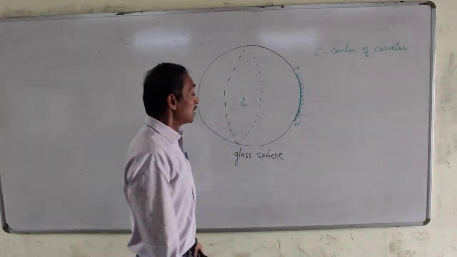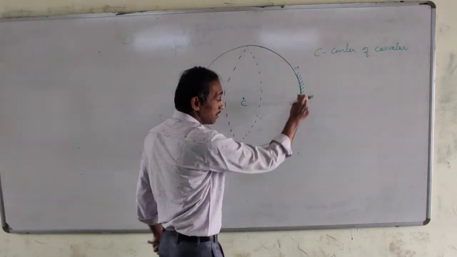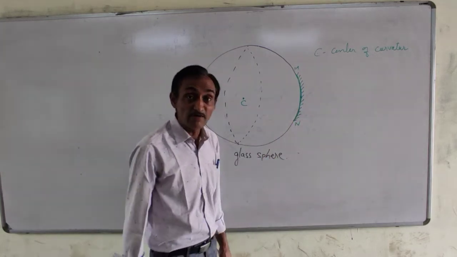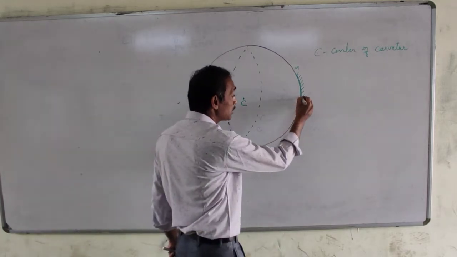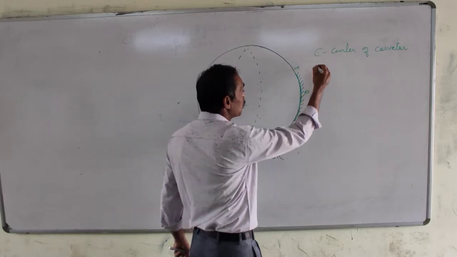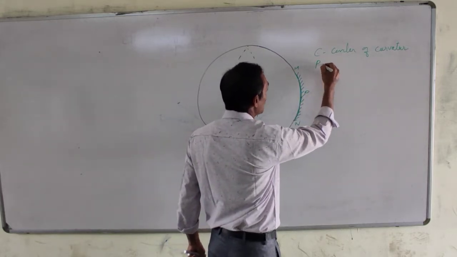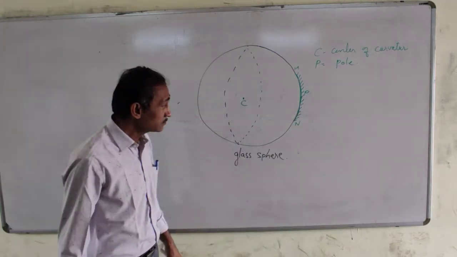The center of the sphere, the center of this part, which is for us now a concave mirror. The midpoint of this part, I denote it by P. This is called the pole of the mirror.